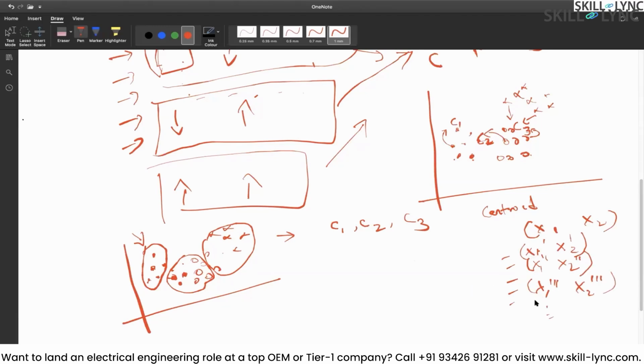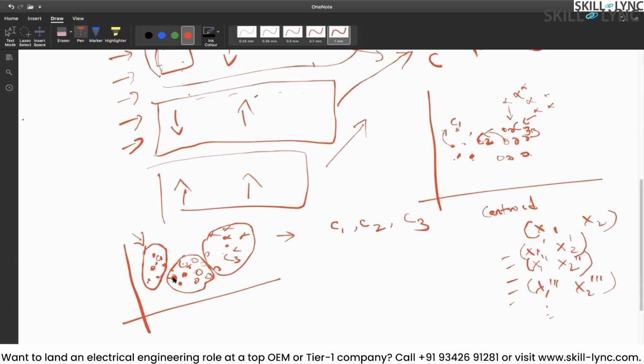Then sigma of x1s divided by the number of observations, comma, sigma of x2s divided by the number of observations. So that's a simple centroid formula which you can use. Now again you will get a new centroid value. Let's say that centroid 1 is now here, centroid 2 is here, centroid 3 is here. Okay, let's assume. Now again, for all the data points we will calculate the distance from C1, C2 and C3.